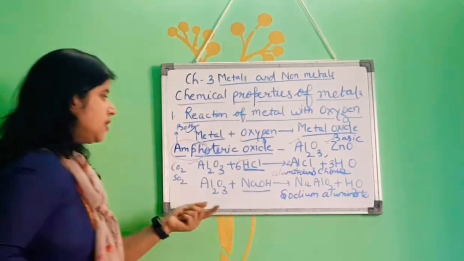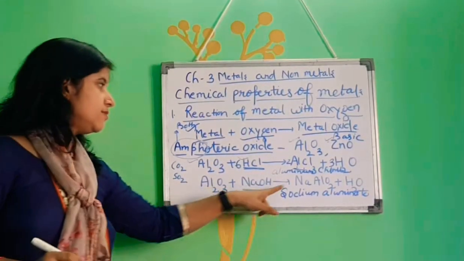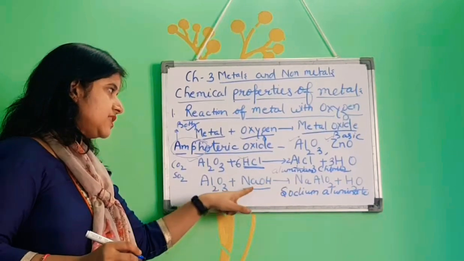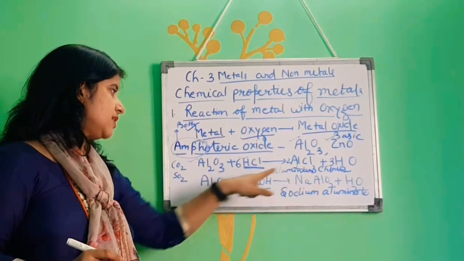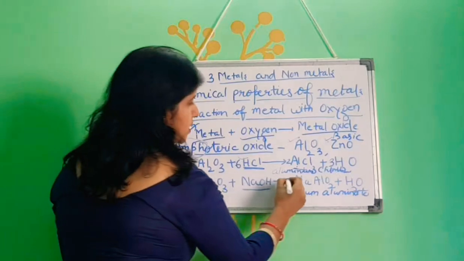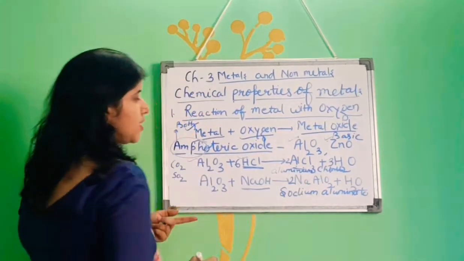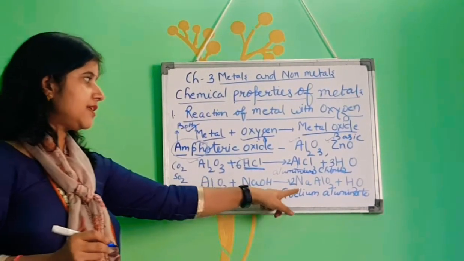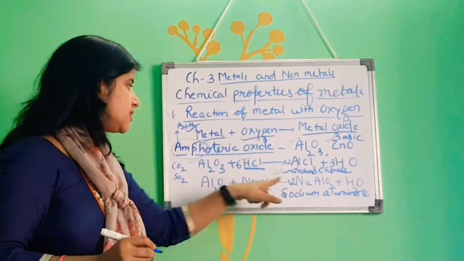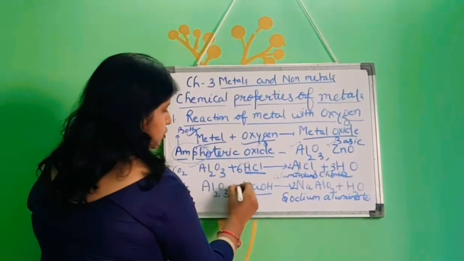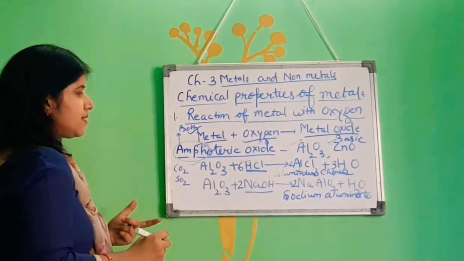Sodium aluminate. Now balancing: sodium number of atoms is 1 here, and here is 1. Aluminium is 1 here and 2 here. We have to put 2 here to balance the number of aluminium atoms. But side by side the number of sodium atoms also increases. So what will I do? I will put 2 here to balance sodium atoms.